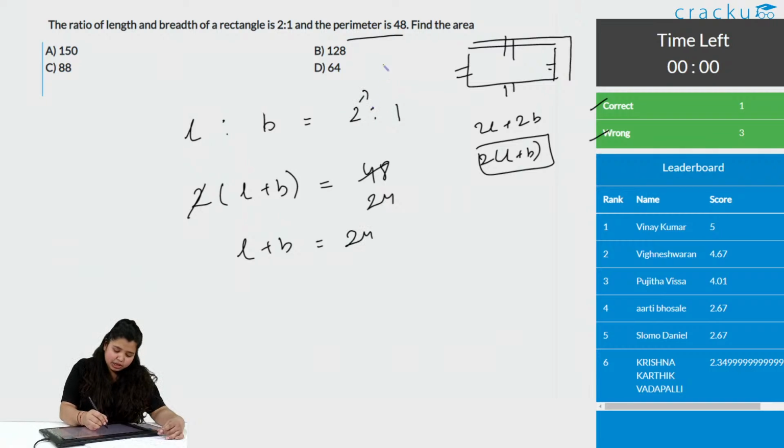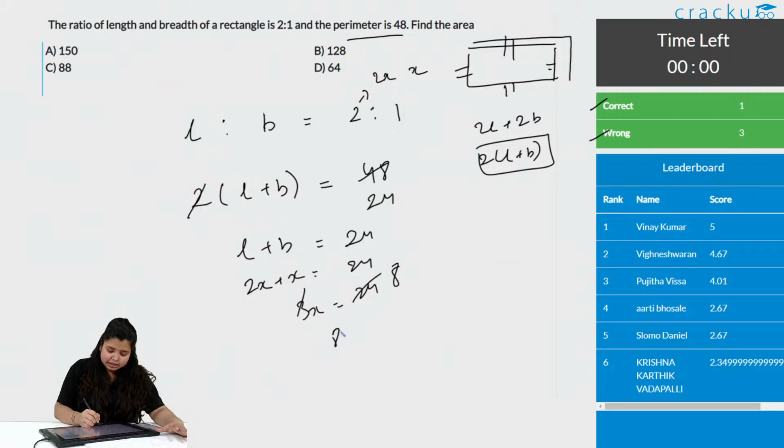Can we say this to be 2x and x? You can take units, but to avoid confusion, let us do this. So, 2x plus x is equals to 24. Simply 3x is equals to 24. This is equals to 8. x is equals to 8. We got the value of x.